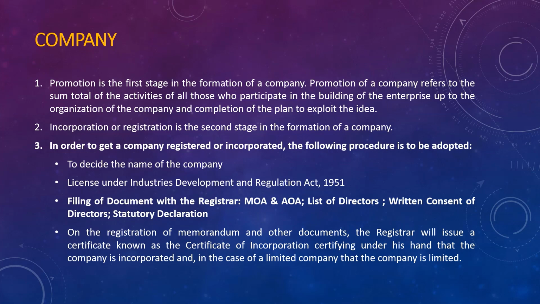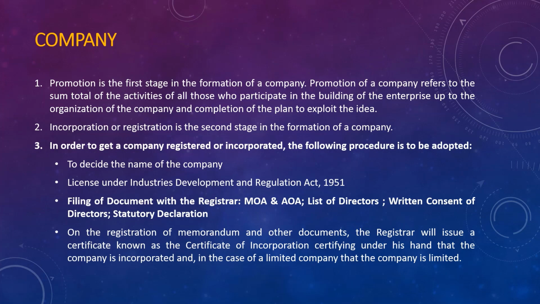How you are going to form your company, that you have to promote. Next, you have to start your incorporation process or registration process. How you're going to register your company, that is the second stage. Third, in order to get a company registered or incorporated, the following procedure needs to be adopted. You have to fix the name of the company.